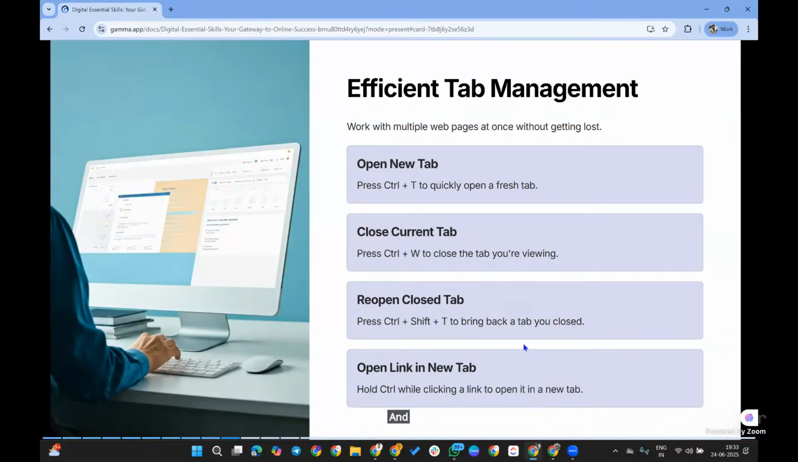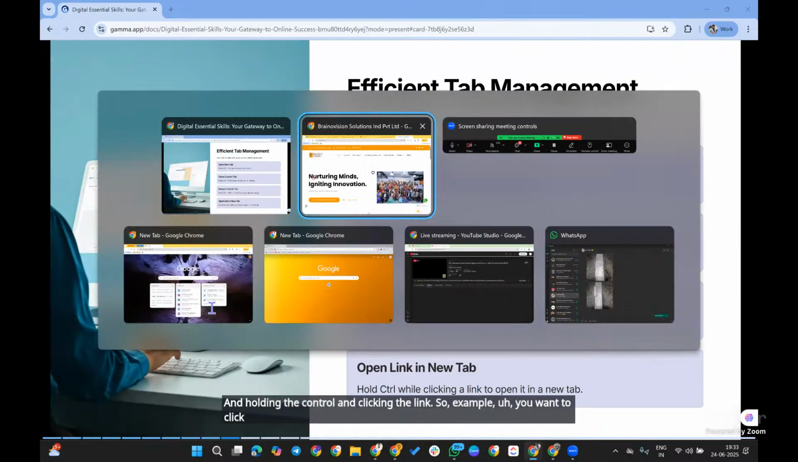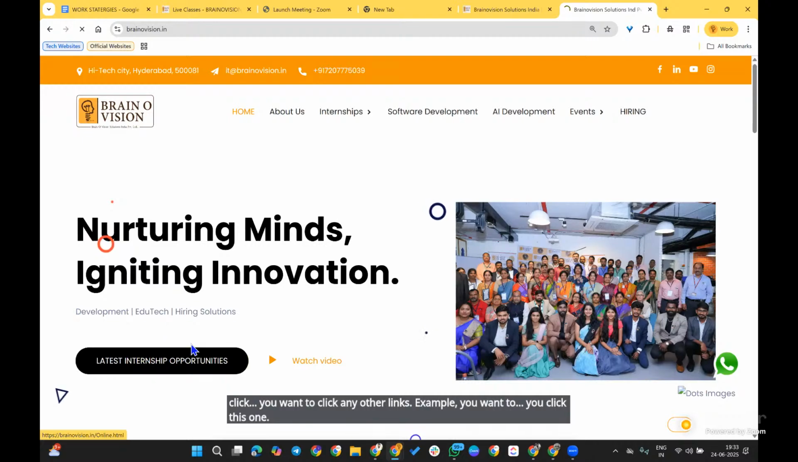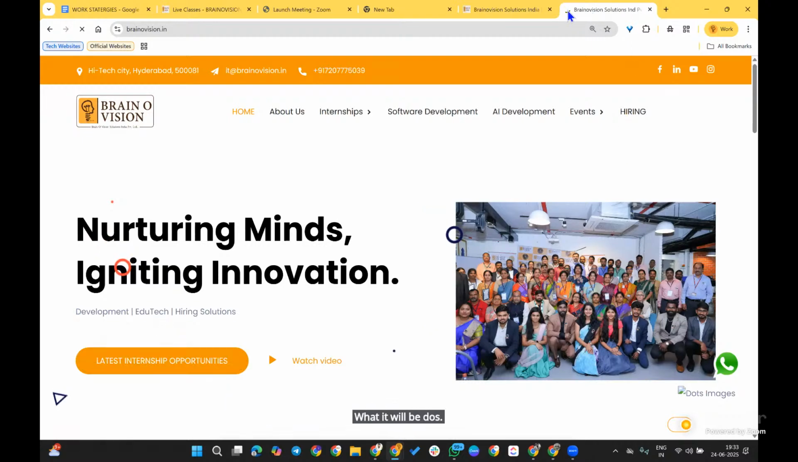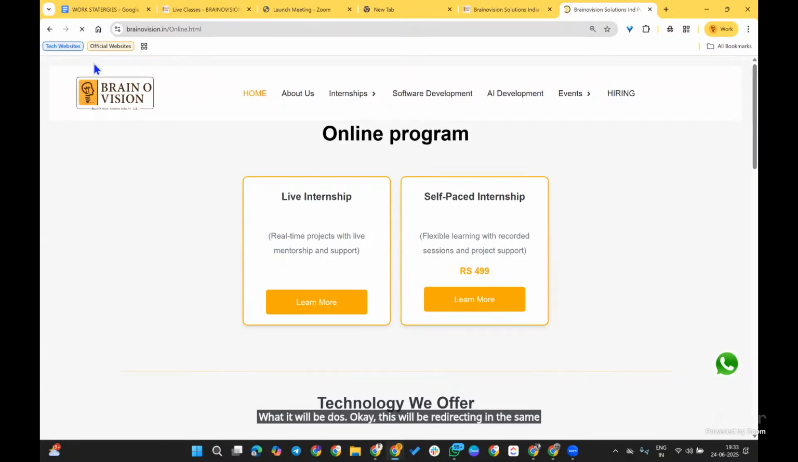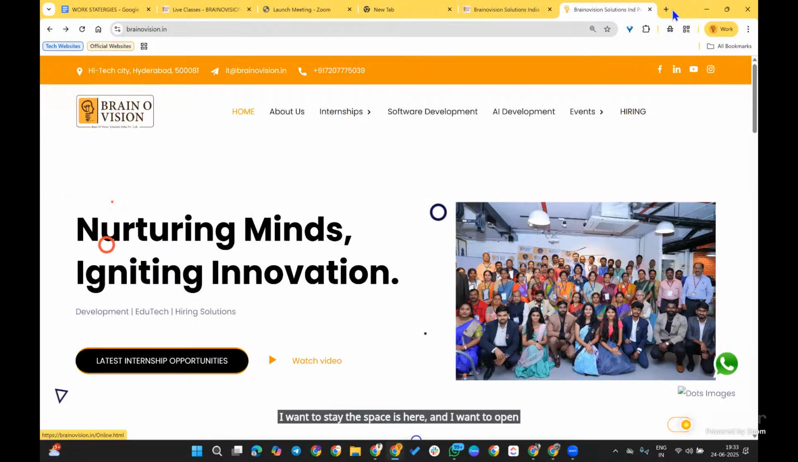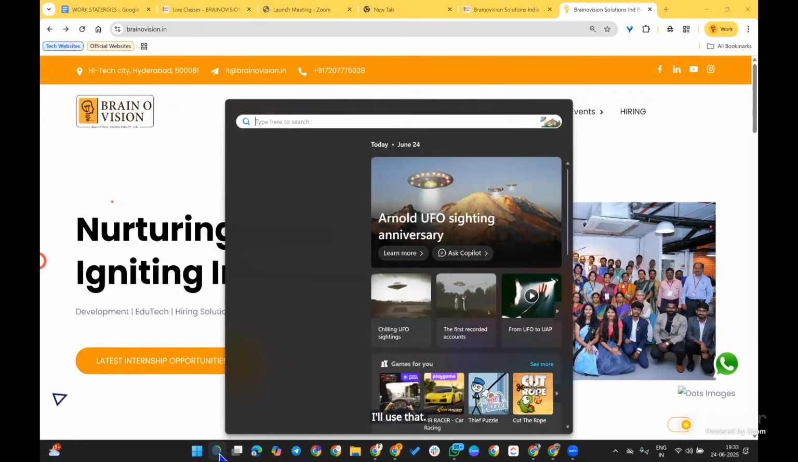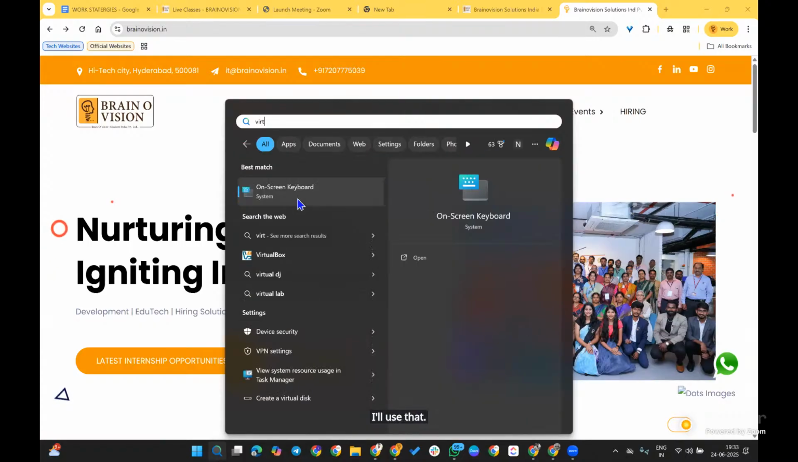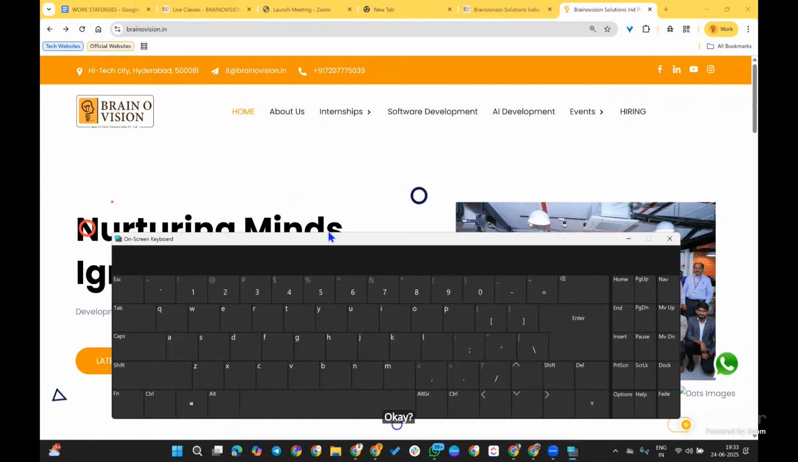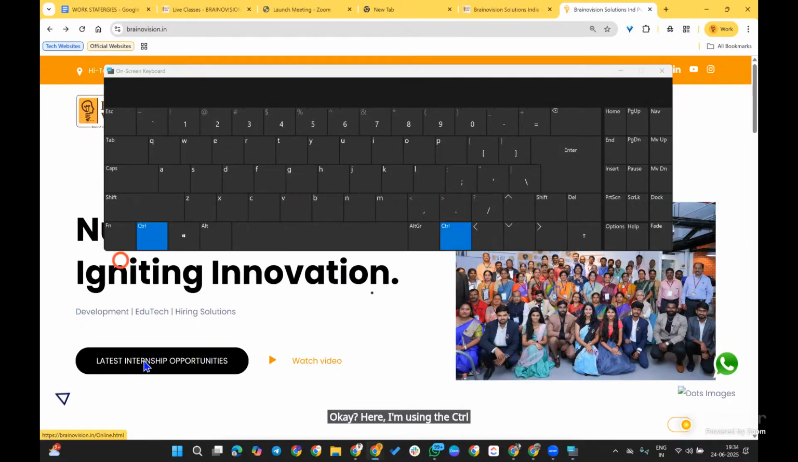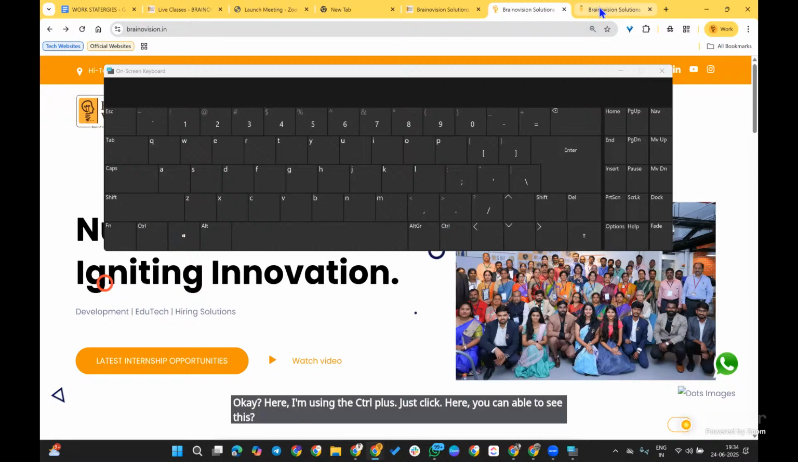And holding Control and clicking the link. For example, you want to click on any link, say this one. What will it do? This will redirect in the same page only. I don't want to redirect in the same page. I want to stay on this page and open this button link in the next tab. So here I'll use Control plus this click. Here you can see this.